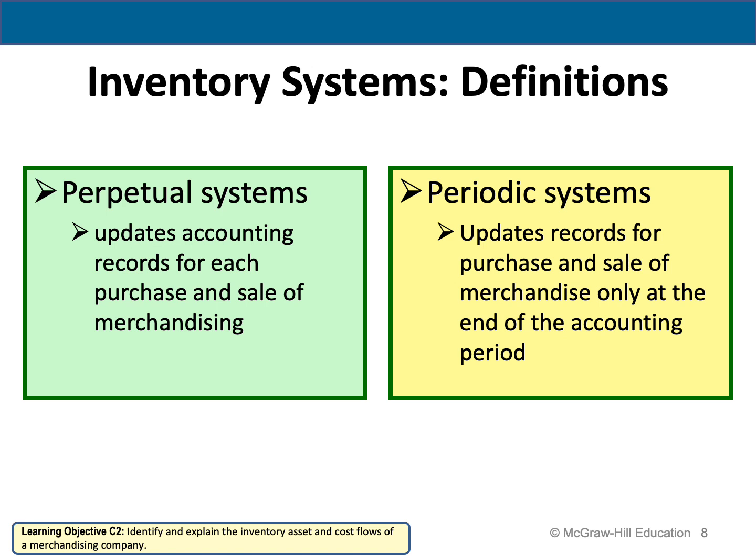But when we talk about the periodic system, if the company chooses the periodic system, they update their records for purchases and sales only at the end of the accounting period. So they're not going to track the movement of the inventory when we purchase or sell. They wait until the end of the accounting period. Then they track how much is left in their inventories.